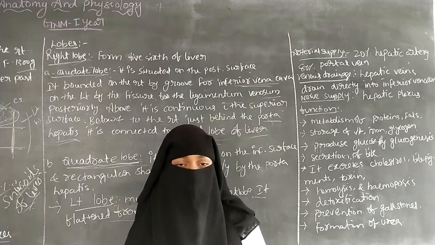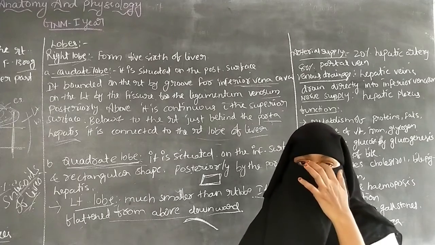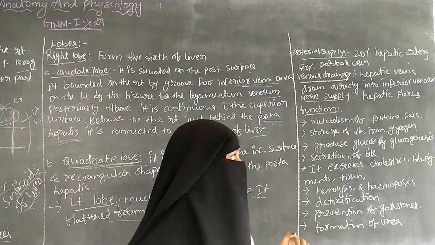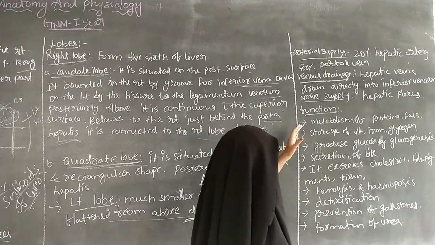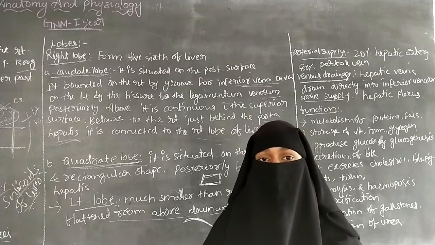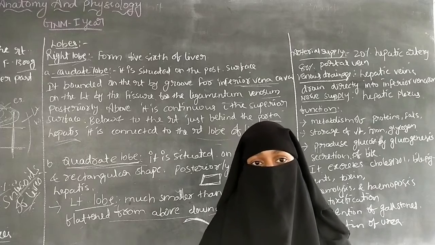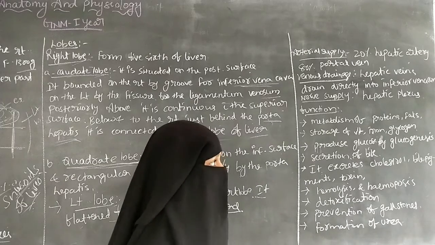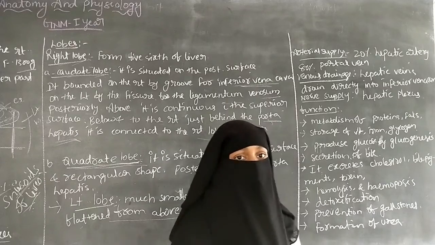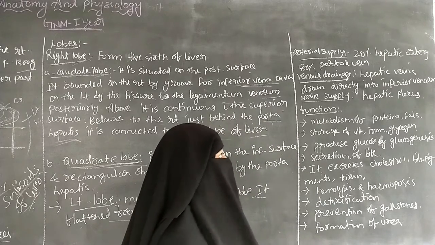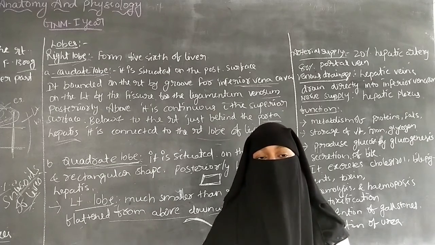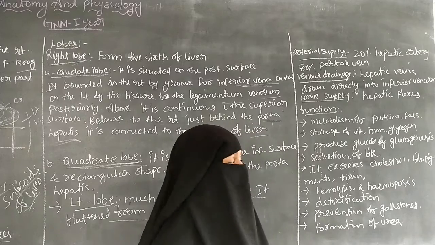There are hepatic nerves, parasympathetic and sympathetic, that supply the liver. So it is about the nerve supply. For the arterial supply, 20% comes from the hepatic artery and 80% from the portal vein to supply blood to the liver. For venous drainage, the hepatic vein drains the blood into the inferior vena cava. The nerve supply is sympathetic and parasympathetic nerves.